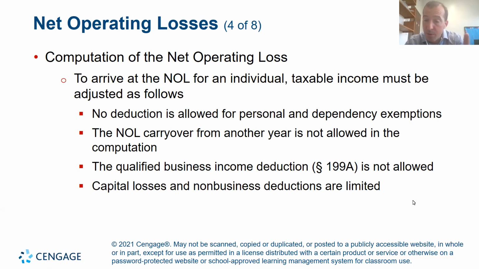for personal. So if it's personal, the qualified business income is not allowed, and then capital losses and non-business deductions are limited. So we'll talk in a minute about the limitation on capital losses, but just know that the capital loss limitation is $3,000 anyway. So when we talk about the limitation, we'll see some of it there in a minute.